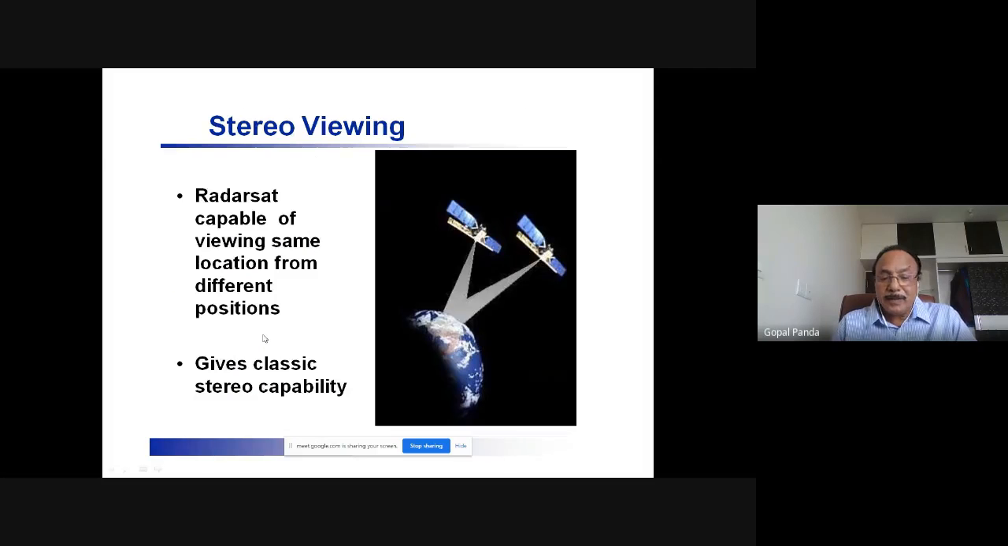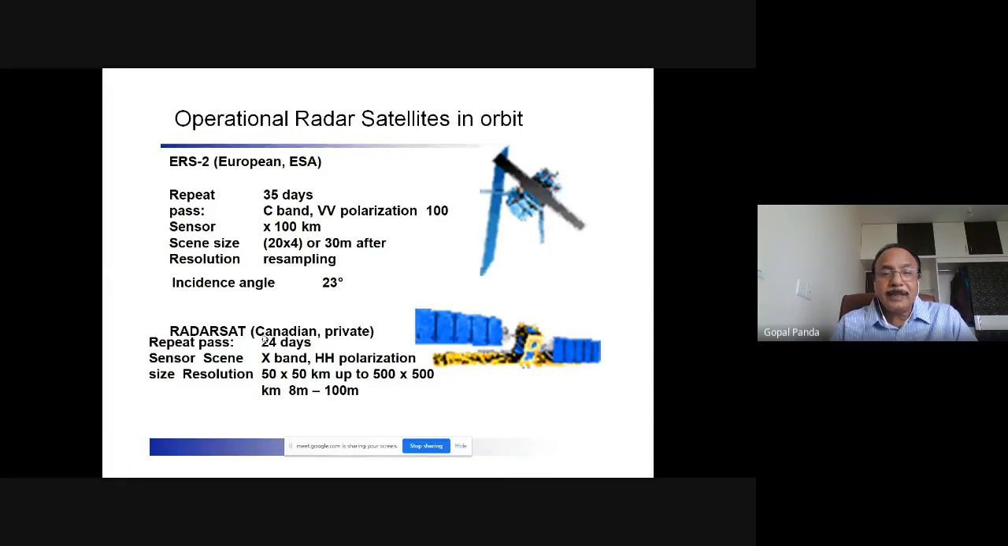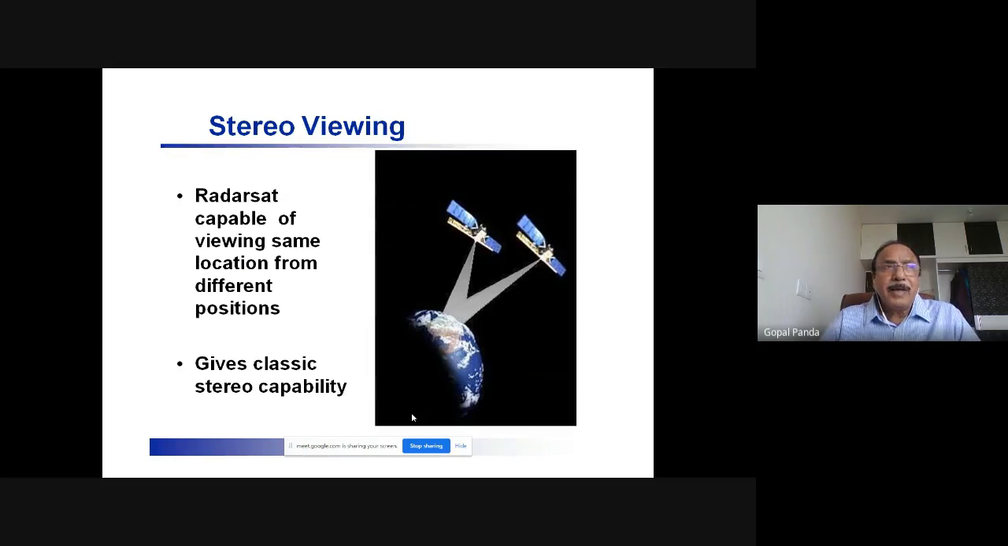And then the RadarSat satellite is another satellite, a Canadian satellite, which has a temporal span of 24 days, operates in the X band, covers 50 by 50 kilometers, and the resolution varies from 8 to 100 meters, depending upon the kind of bands which are used. And these microwave images can also be viewed under stereoscopes. So there is a possibility of stereo viewing with the RadarSat image.